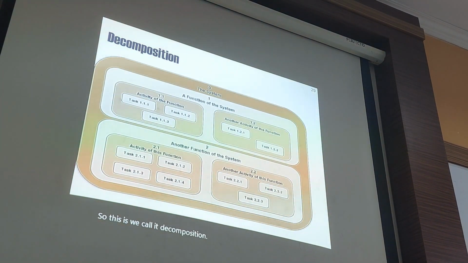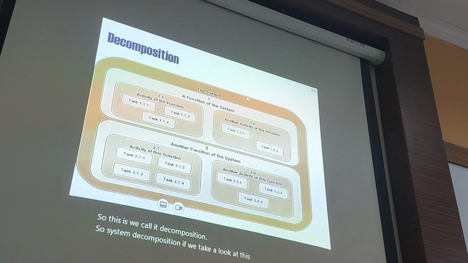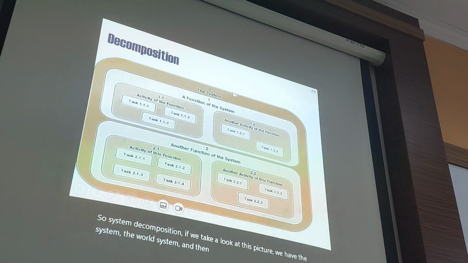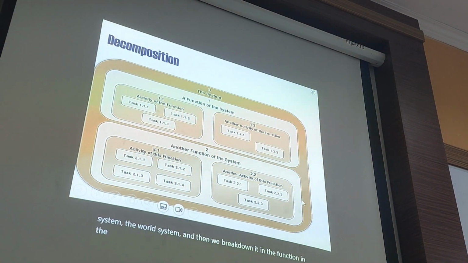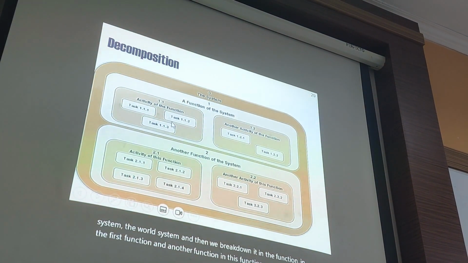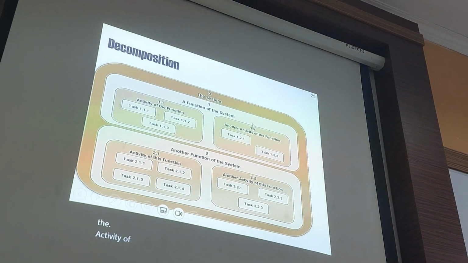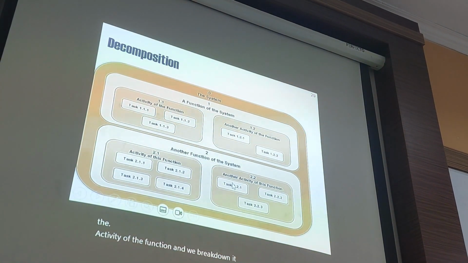System decomposition: if we take a look at this picture, we have one system, and then we break it down into the first function and another function. In this function, we break it down into activities of the function, and we break down again, so it becomes smaller.